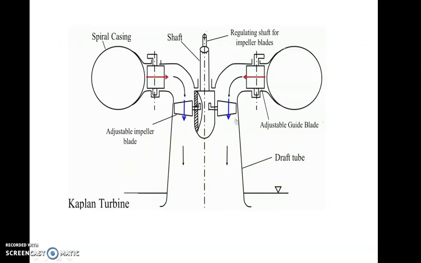Similarly, this is a Kaplan turbine, an example of a hydraulic turbine. If you see, this is a casing. The water comes in this casing, then goes from the casing to the adjustable impeller vanes, which are attached to the shaft. This is a vertical shaft, so the fluid takes a 90 degree turn to have the same direction as that of the shaft. That's why it is called an axial flow type of hydraulic turbine, the Kaplan turbine.